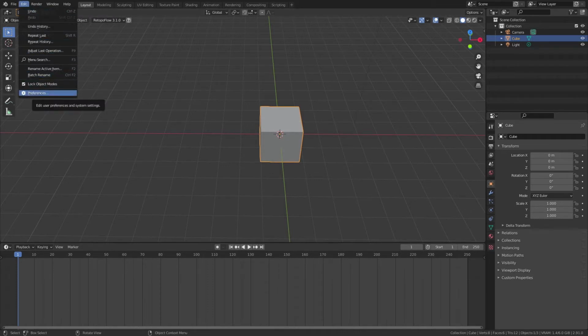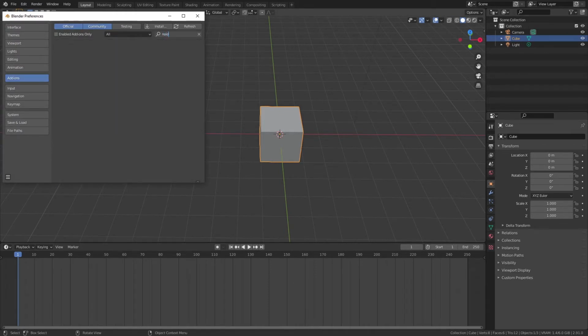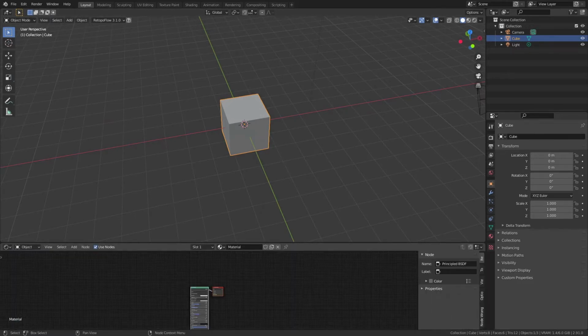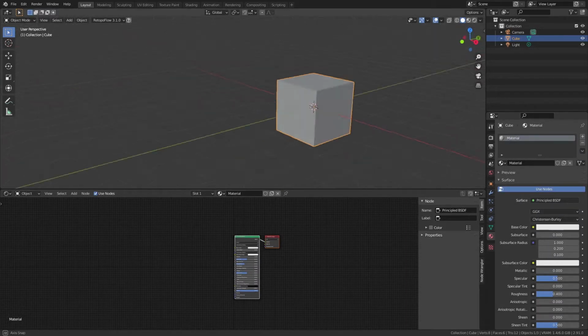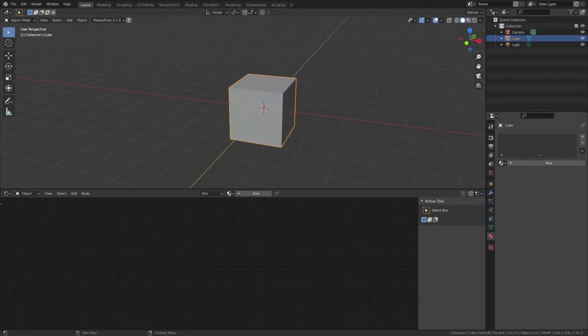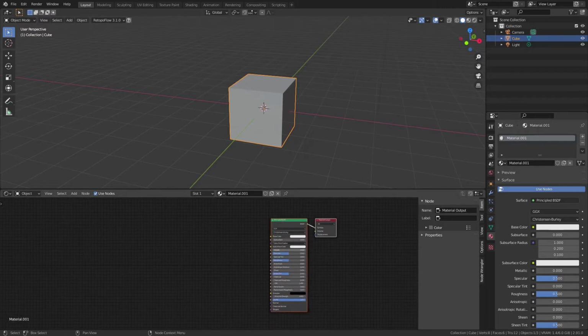Node Wrangler on. So go to preferences, go to add-ons, type in Node Wrangler, and you'll see it right here. Make sure this box is checked because it will speed up the process very much. So after we have unwrapped it and enabled Node Wrangler, we go to the shader editor, like here. Make sure you have a material on it. If you don't have one just yet, just hit the object and you'll see this new button which creates a new material.